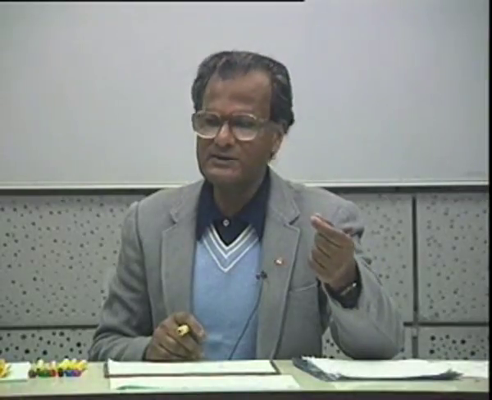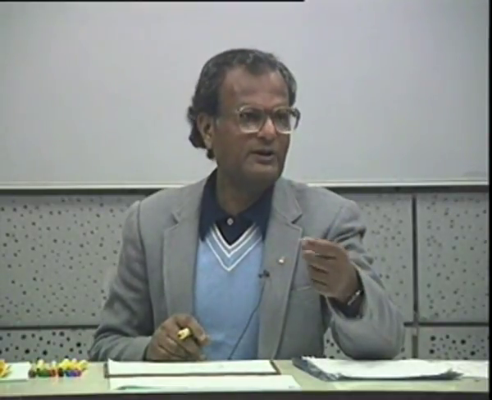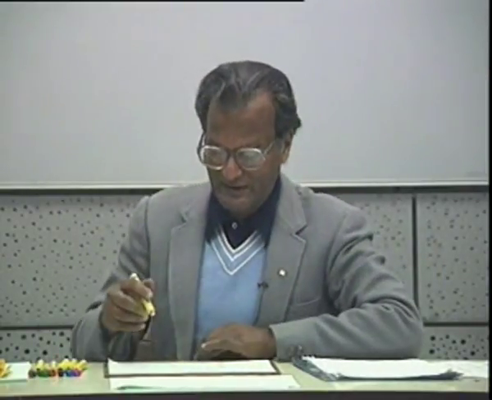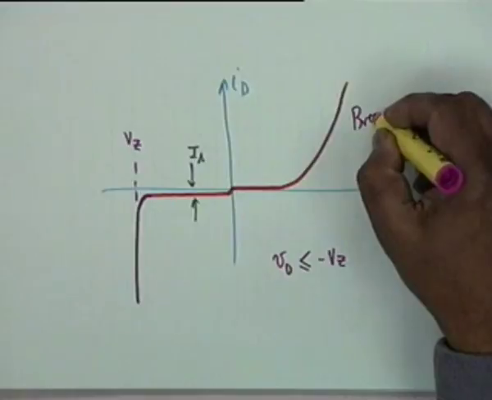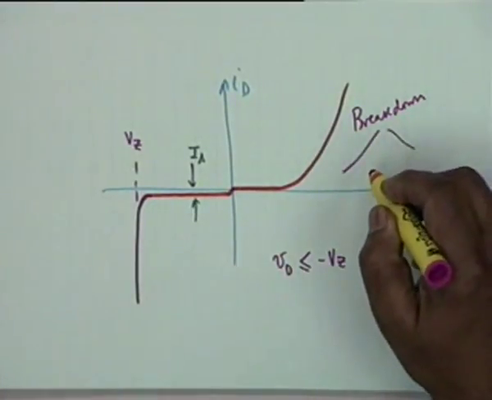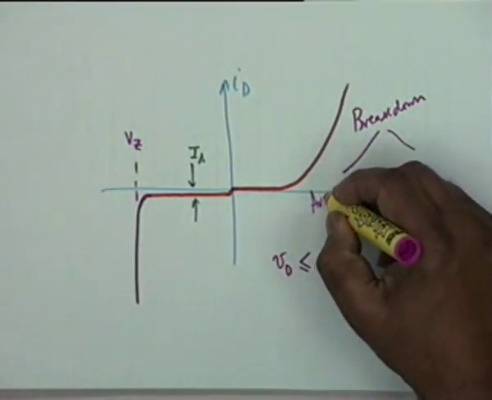The current increases substantially without an increase in the voltage. So it's almost a vertical line. This breakdown can occur due to one of two phenomena. One is called avalanche breakdown. Are you acquainted with this term? Avalanche and Zener?